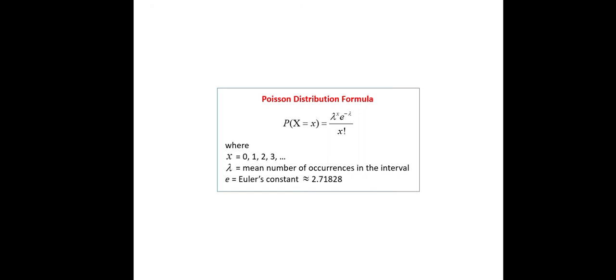x factorial is the factorial of x. Lambda is a positive real number. It equals the expected number of occurrences during a given interval of time, and x is the number of occurrences of the event, whose probability is given as a function of time, and x takes the values 0, 1, 2, 3. Lambda is the mean number of occurrences per interval, e is Euler's constant, and is nearly equal to 2.71828.